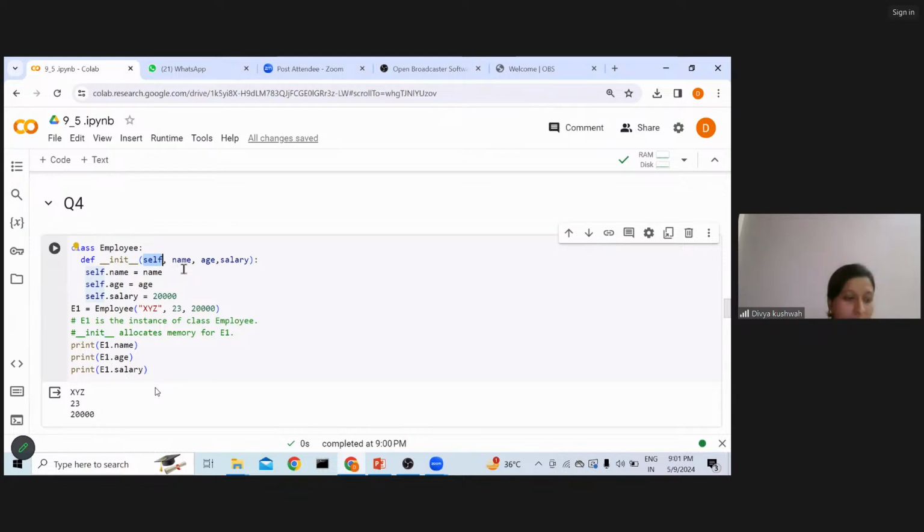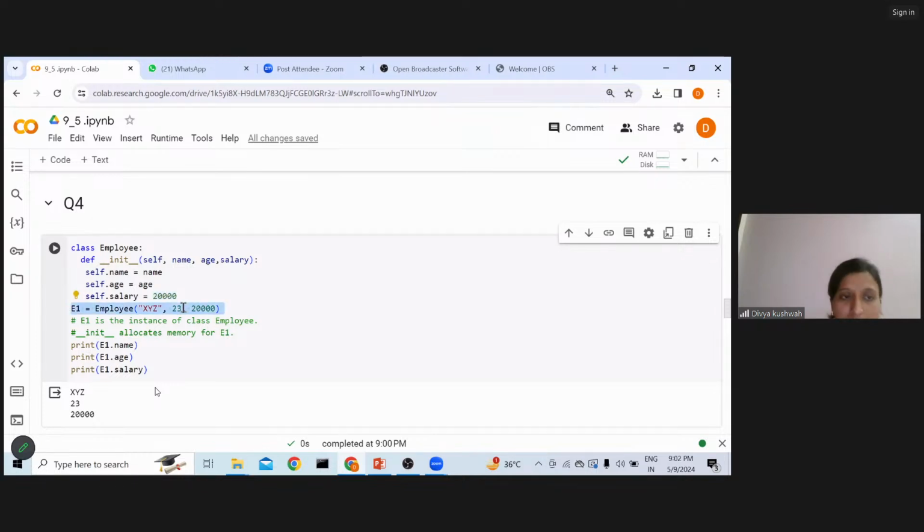Then I assign self dot name, self dot age, and self dot salary. I have assigned the salary 20,000 by default. Now I am creating the object of this Employee class.